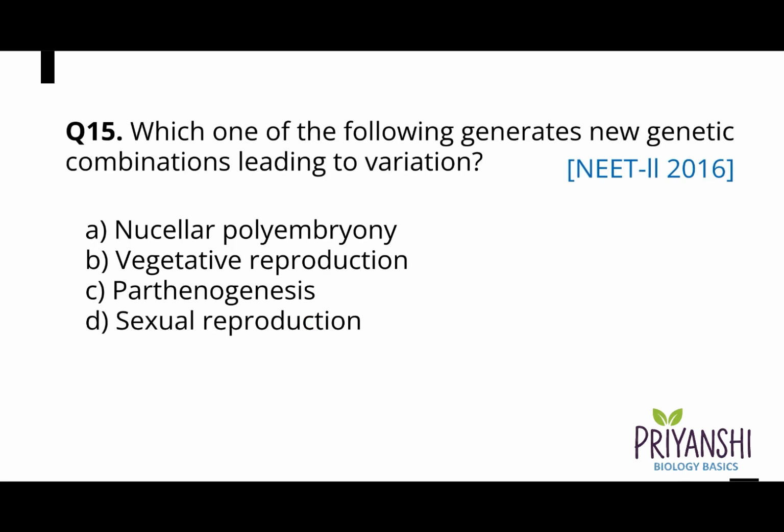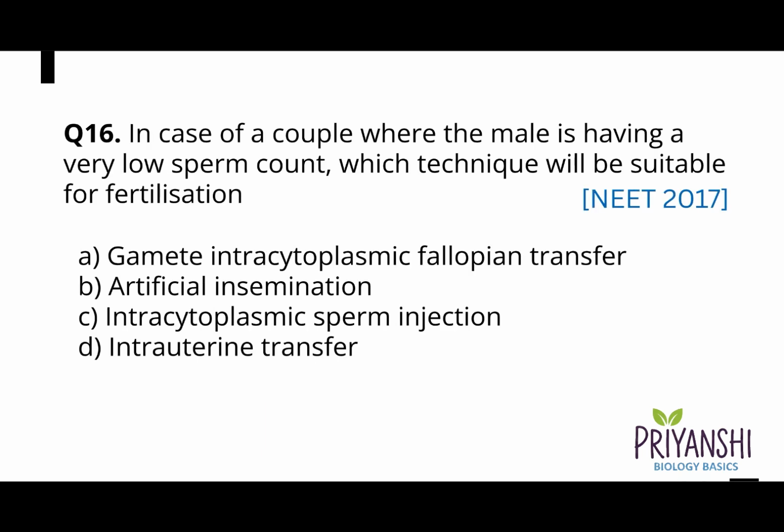Question 15. Which one of the following generates new genetic combinations leading to variation? A. Nucellular polyembryony, B. Vegetative reproduction, C. Parthenogenesis, or D. Sexual reproduction. And the correct answer is option D. Sexual reproduction.